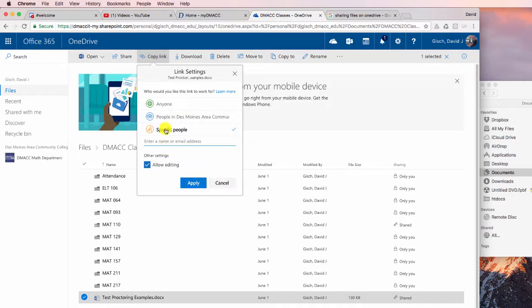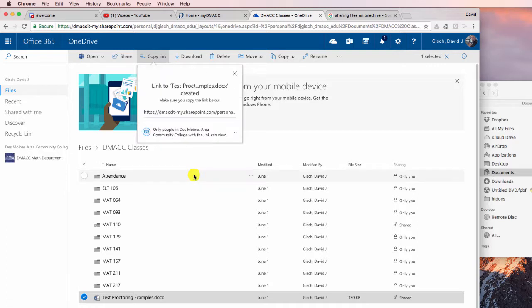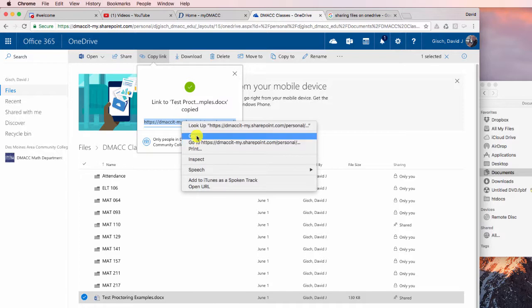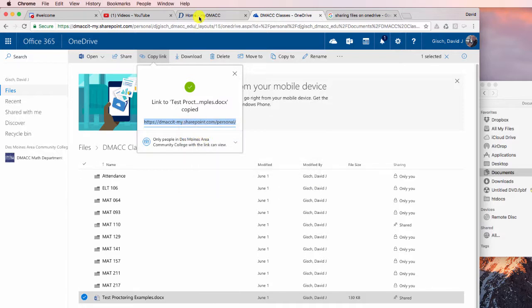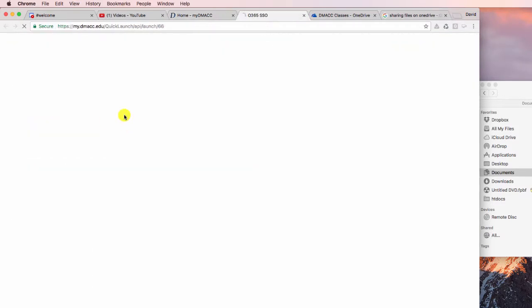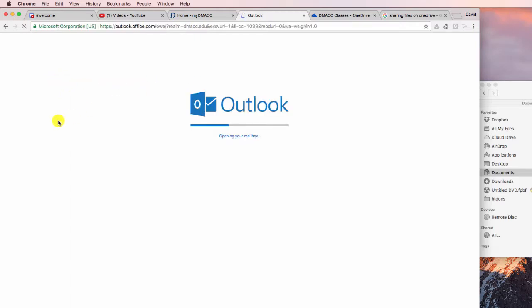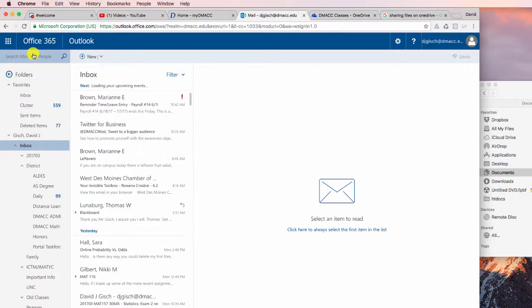So now if I change this to all DMAC people, unclick this, apply, it updates it, and so now I can copy that link, and then let's say I was in my webmail, let's get in there real quick. Let's see here.